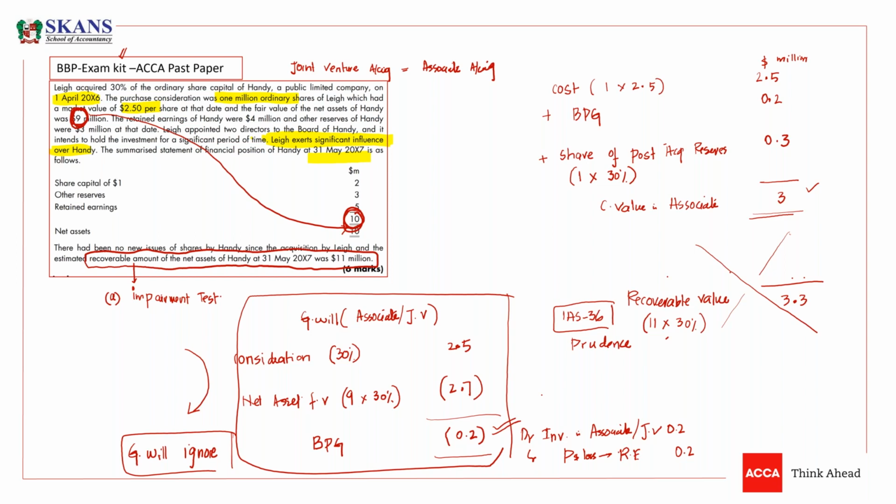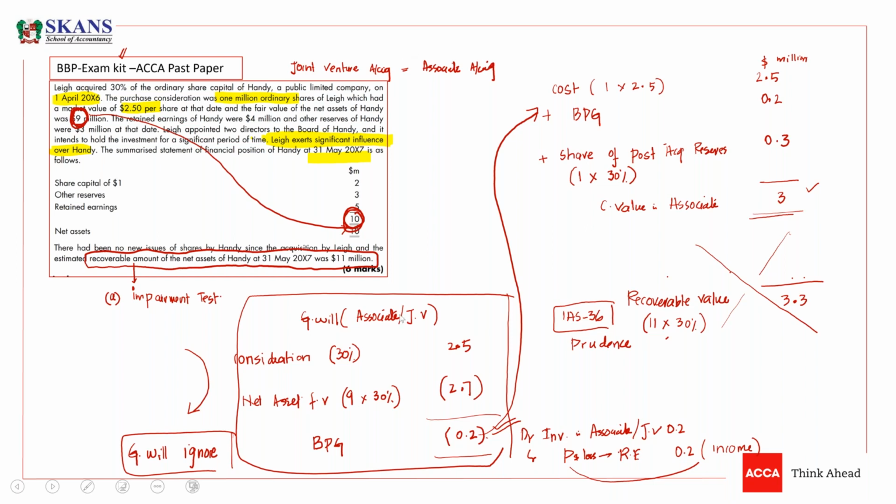So guys, you need to calculate bargain purchase gain. If there is a bargain purchase gain, it will increase your investment. And on the other hand, it will be recognized in P&L as income. This is your income. This is your gain. It should be recognized as income. So this is how you are going to recognize bargain purchase gain.